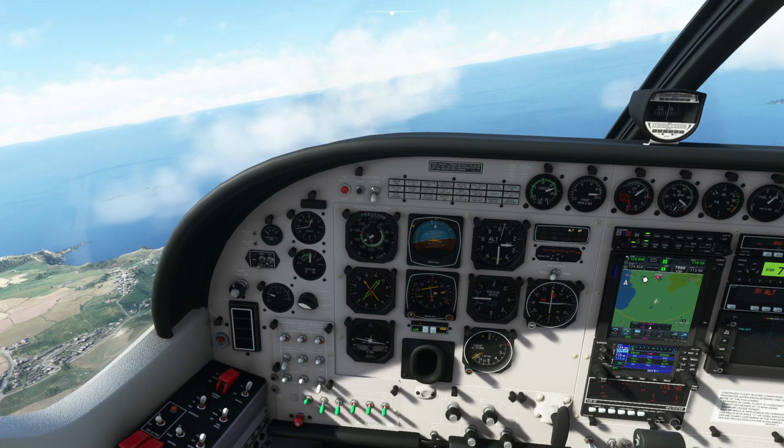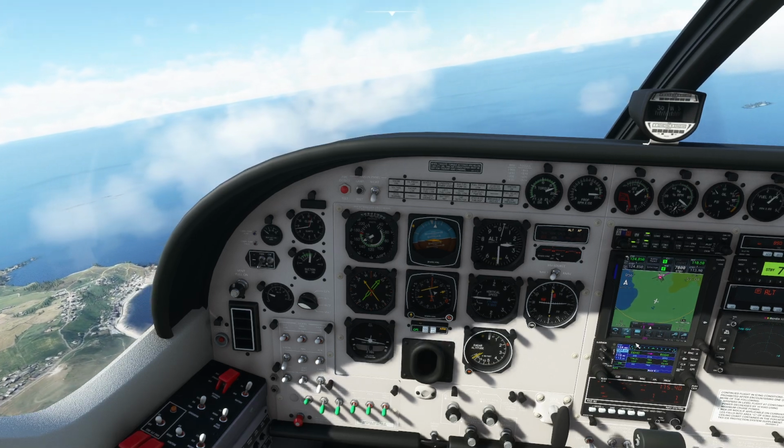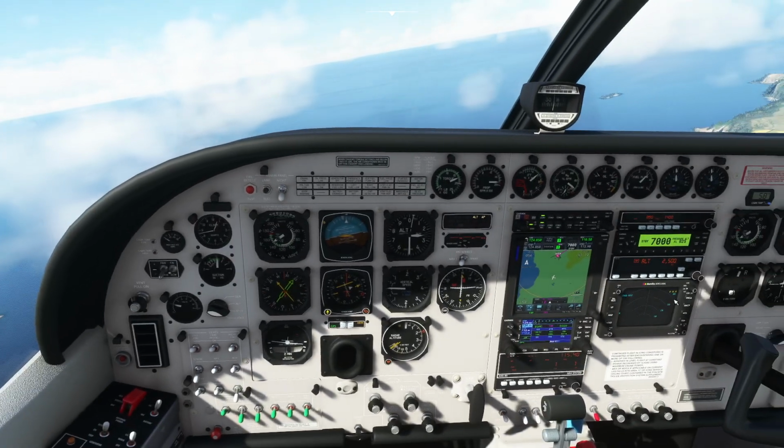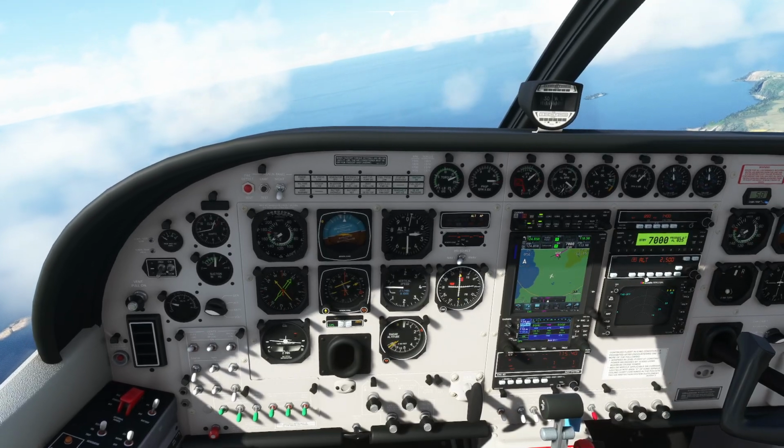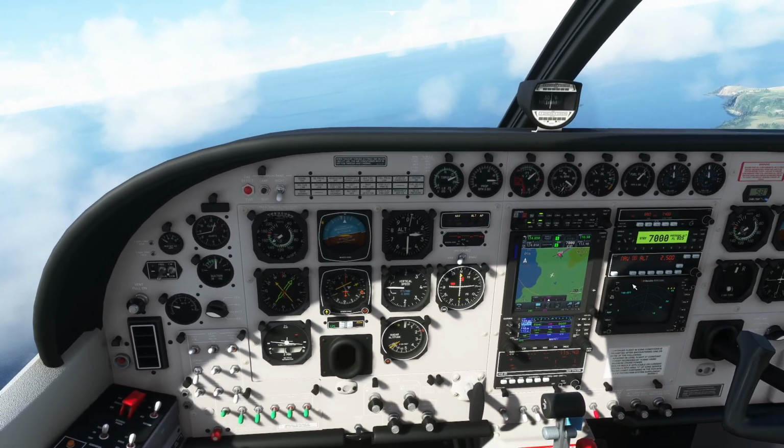I'm just going to go and put this thing, this is circling at the moment, I'm just going to switch on nav mode on the autopilot, which I hadn't done. There we go.